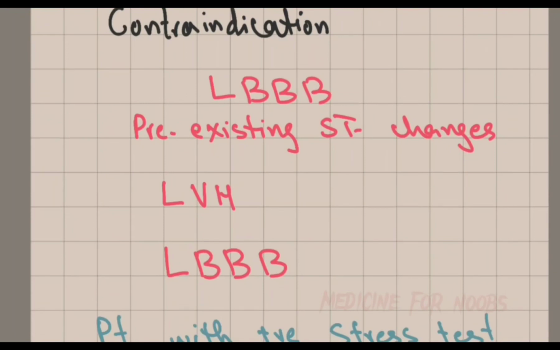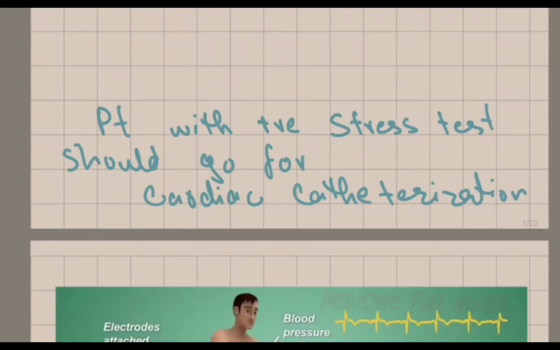Now these are some conditions in which the exercise stress test shouldn't be done, which are left bundle branch block and pre-existing ST changes. If the patient already has pre-existing ST changes, how will we interpret the ST segment depression? So it's not done in those patients. In left ventricular hypertrophy, the patient with a positive stress test should go for cardiac catheterization, so we can do intervention and deal with it.